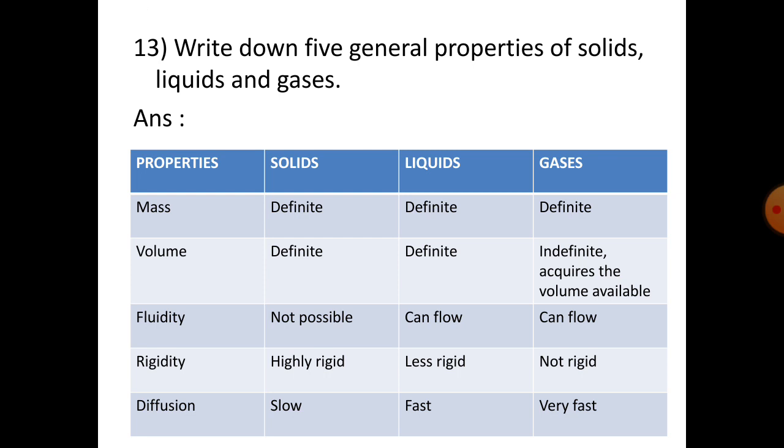Next, question 13. Write down 5 general properties of solids, liquids and gases. So, we will make columns and we will write down the properties in one column and the rest are solid, liquid and gases. You can write any of the properties from your book. In your book there are 15 properties, so you can write any 5 out of that.